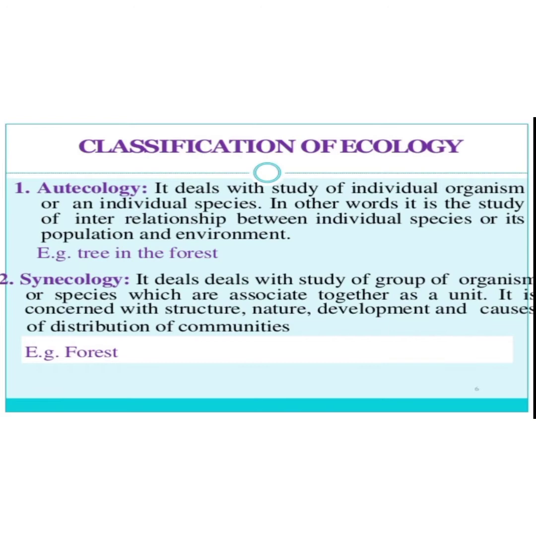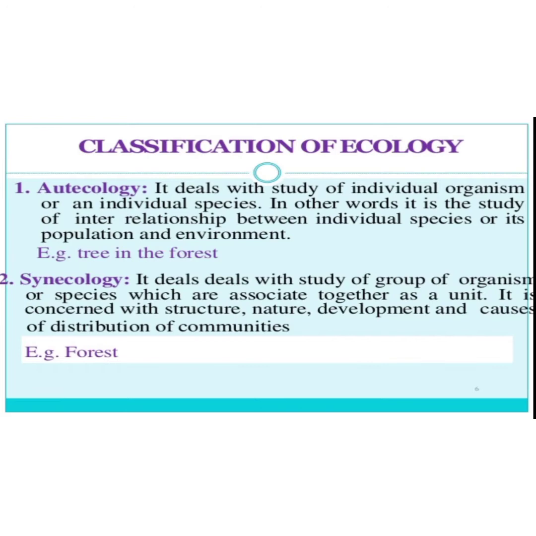Let's see the different branches in ecology. First is autecology, and the second most important branch is synecology. There is a major difference between autecology and synecology. Autecology is concerned with only a single object, and synecology is concerned with all the objects present in that area. Let's see the definitions.